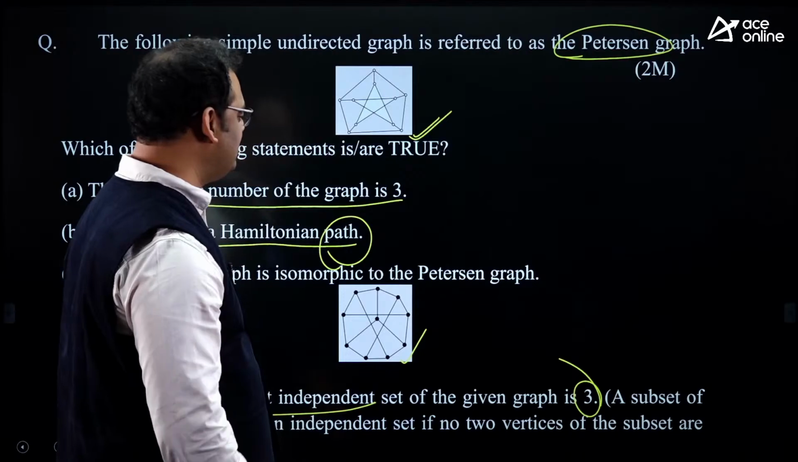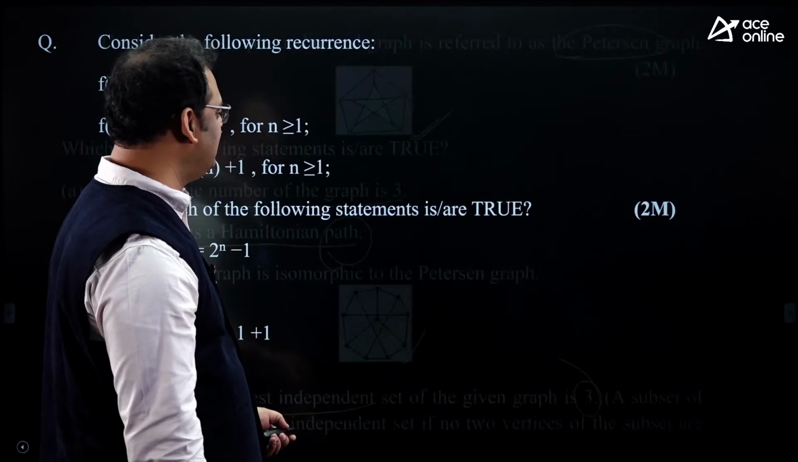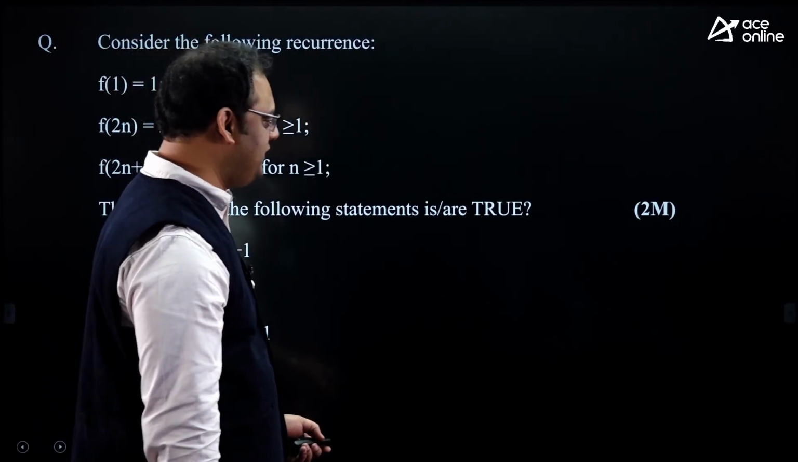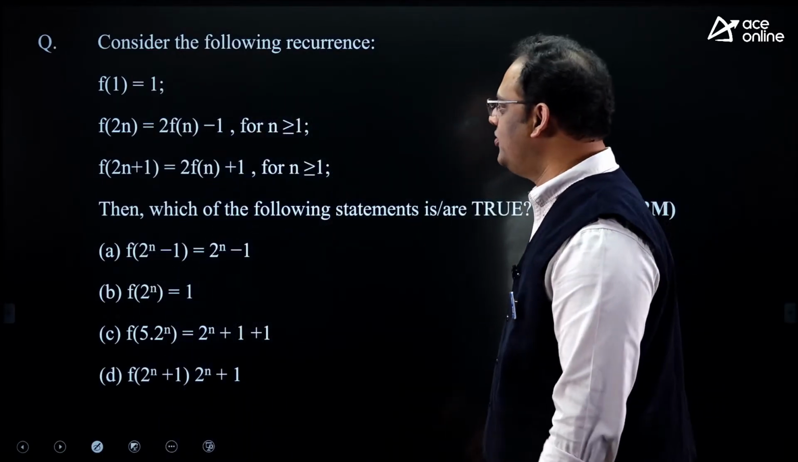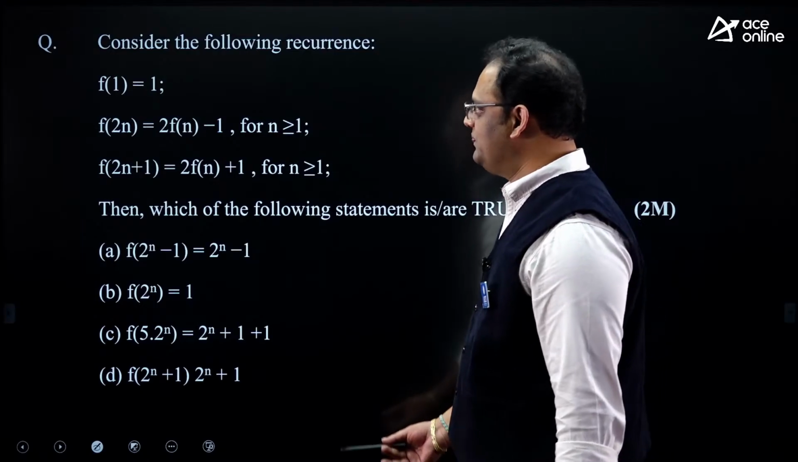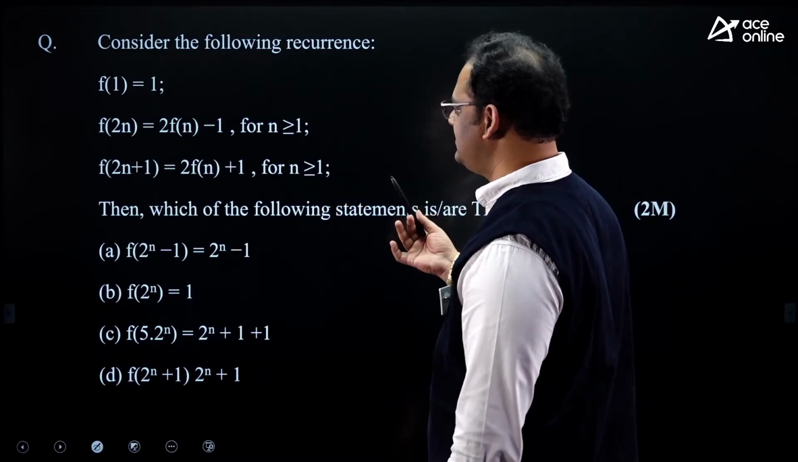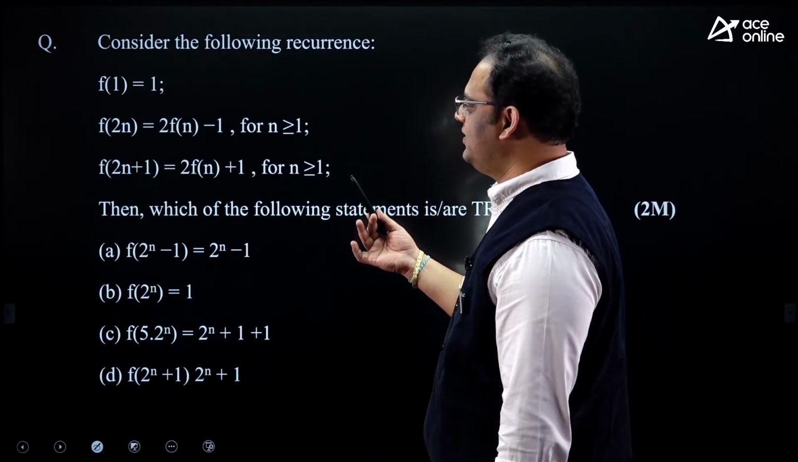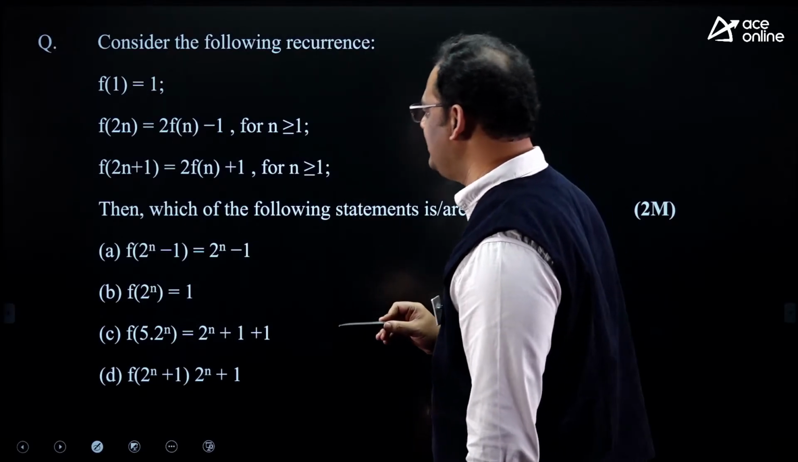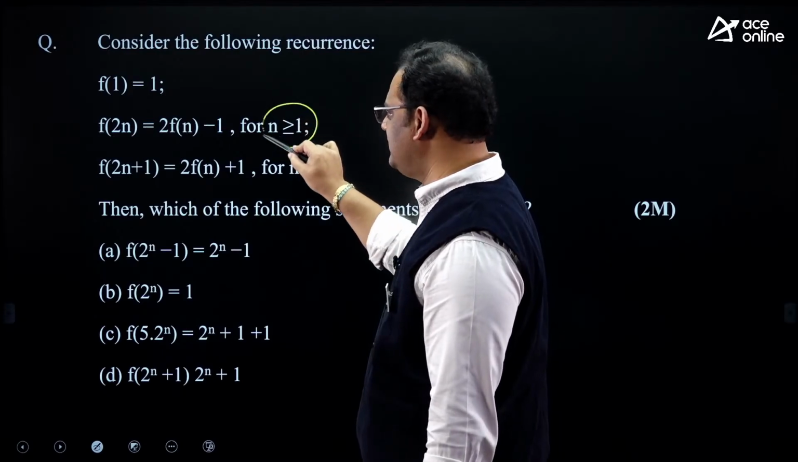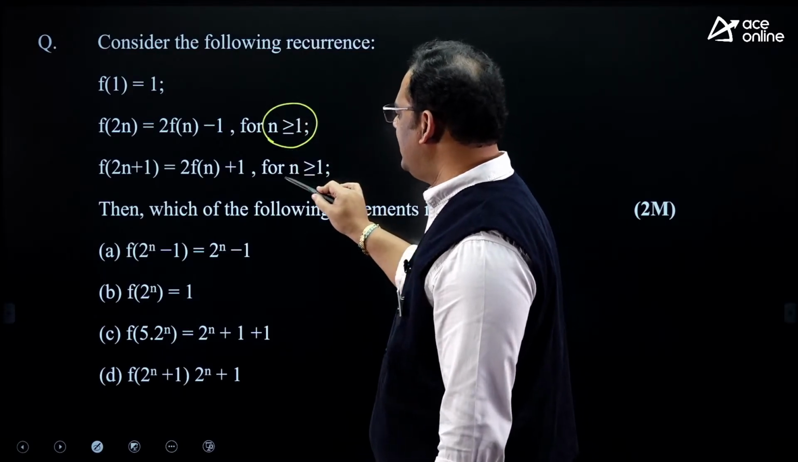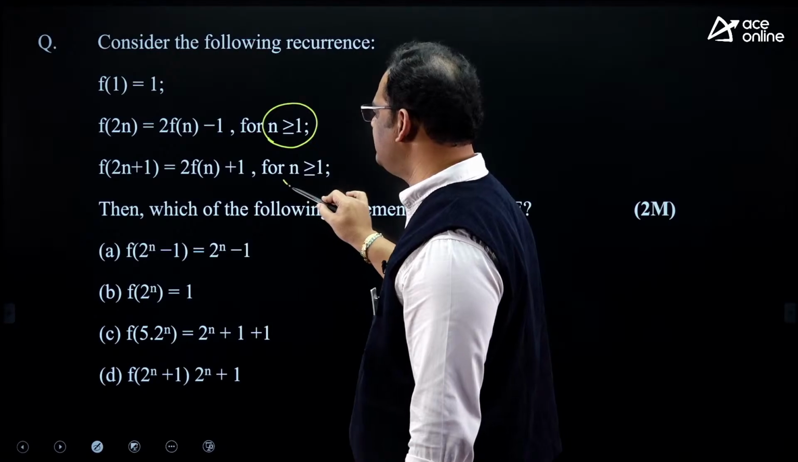Okay, my dear. So this is the question we got, as I mentioned, about Petersen's. And it's a standard question. This is something called a recurrence relation. So consider the following recurrence. f(2n) = 2 times f(n) minus 1, when n is greater than or equal to 1.